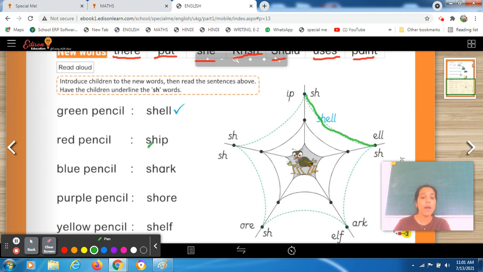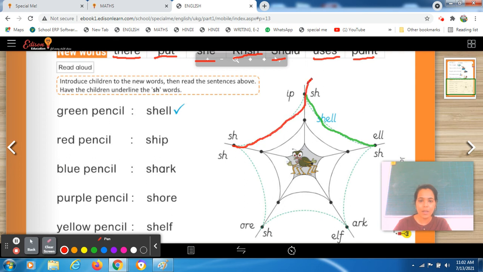ship. Now you have to use a different color pencil. Which color? The red color pencil. Now I will take my red color pencil. You also have to take your red color pencil and find the word where it is. Ship. So you have to join it over here.